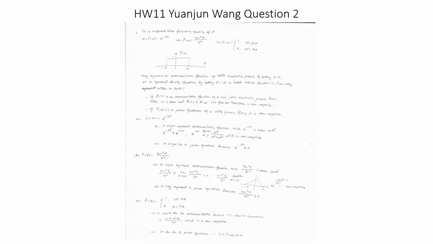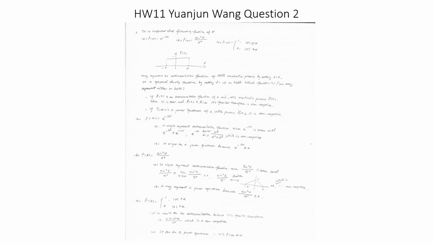When we do the Fourier transform, we get 2 alpha over alpha squared plus omega squared, which is a non-negative function. So it could be an autocorrelation function. Also, it might be a power spectrum function, because e to the negative absolute value of omega is bigger than or equal to 0.